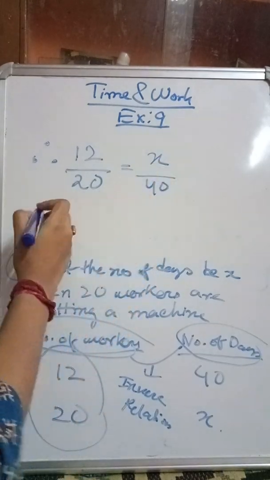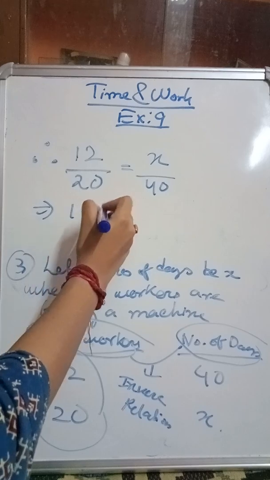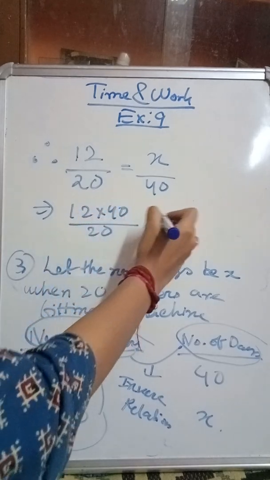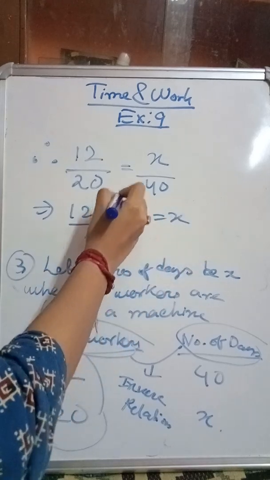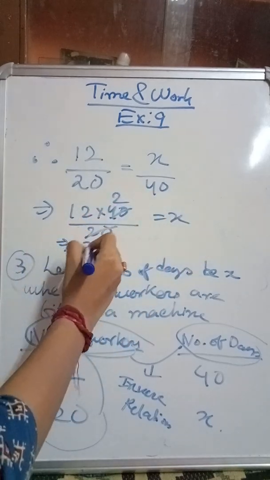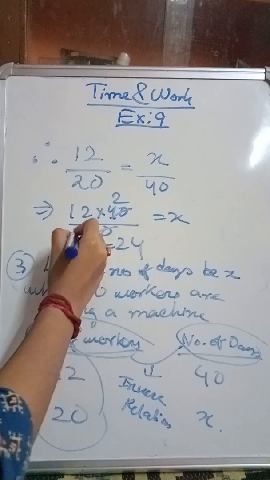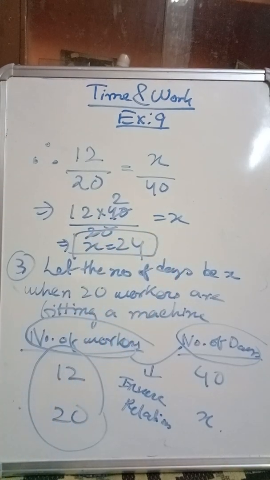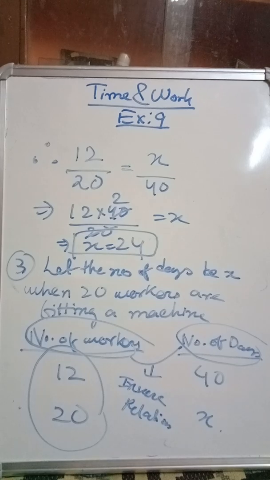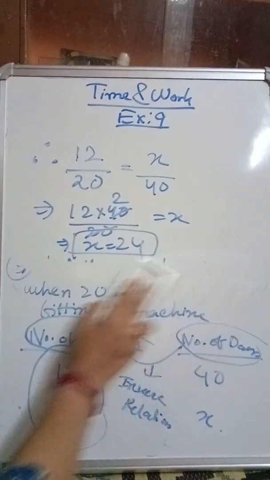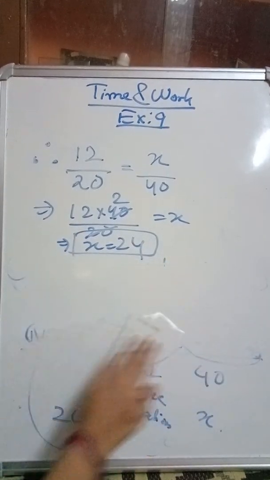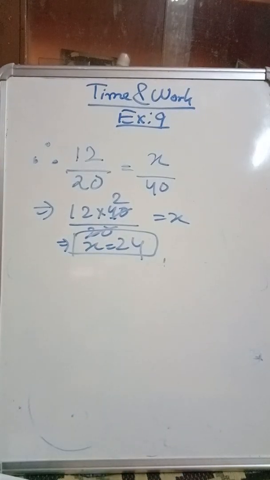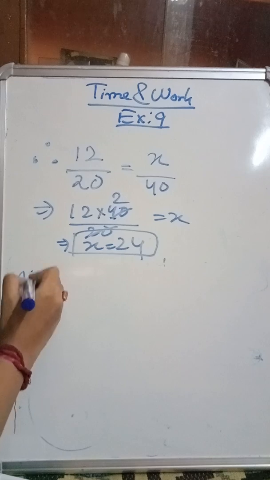So 12 into 40 by 20 is equal to x. This will cancel and x is 24. So what will be the answer? The number of days required to fit a machine by 20 men is 24 days.